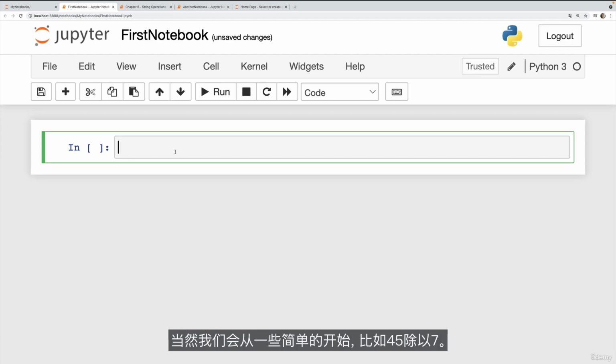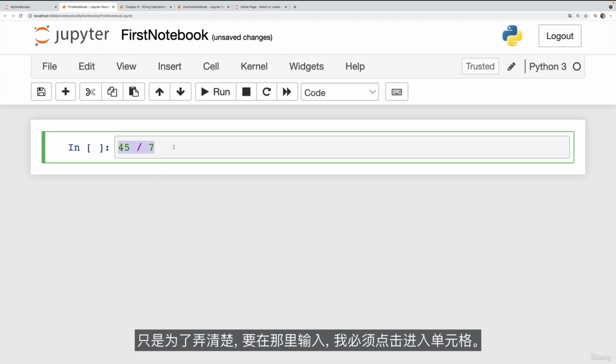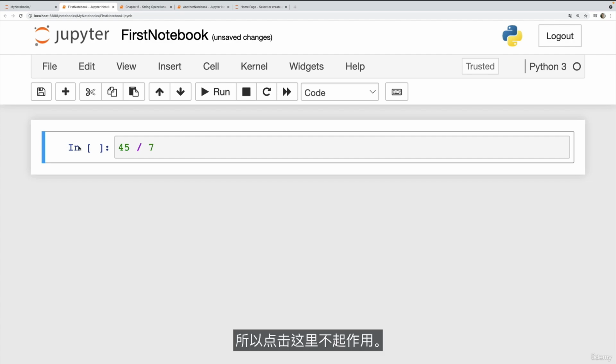So, of course, we'll start with some very simple stuff like 45 divided by 7. To do that, just to be clear, to type in there, I did have to click into the cell. So clicking here does not work. This is selecting it in a different way. We'll discuss that in a separate video. I need to click into the box.